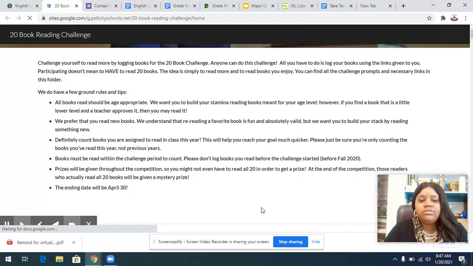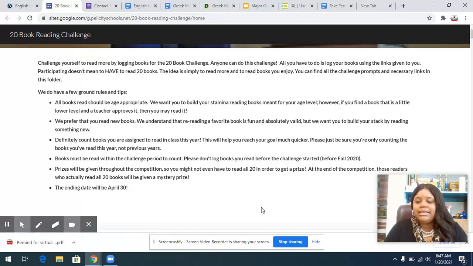It says, challenge yourself to read more by logging books for the 20 Book Challenge. Anyone can do this challenge. All you have to do is log books using the links given to you. Participating doesn't mean having to read 20 books. So you don't have to read 20. You can read 5. You can read 4, 3, 10, 15. It doesn't matter. Okay. There's some ground rules.